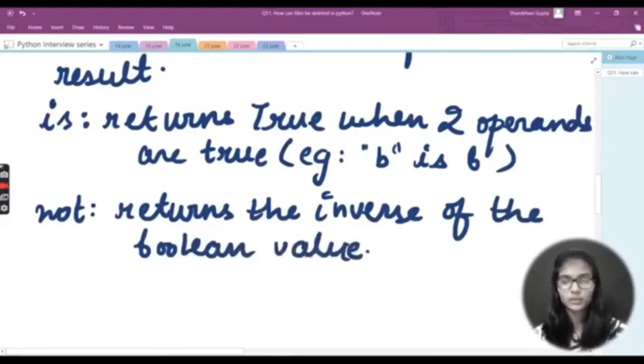Okay, let's say you have some boolean values, true and false. So it will give you the inverse of true and the inverse of false. Okay, so this is the use of this not operator which we have here.